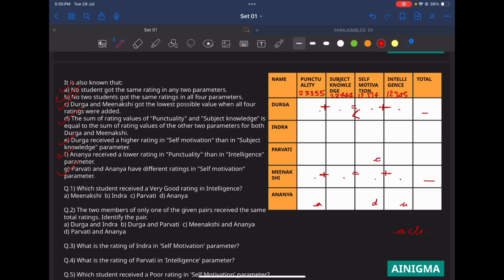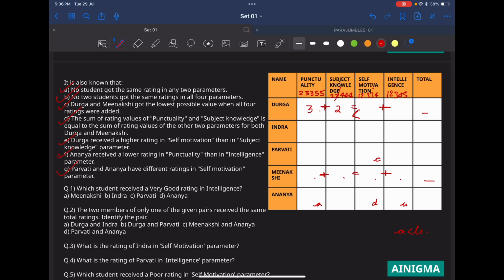Well, the lowest I can get is if I put 2 here, then I can also put 2 here. That will make this value a 4. So in this manner, I have to make 4 here. 1 and 3 can be there, but 2 and 2 cannot be possible, because all four values have to be different. So the lowest value cannot be 2 and 2, so this has to be 2 and 3. So this value has to be a 2 and this value has to be a 3. So this becomes a 5.